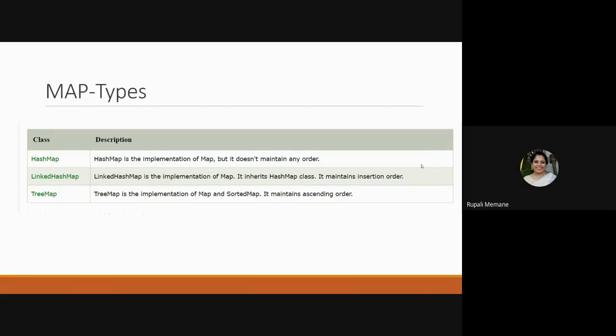So here you can see the difference. In hash map, the order is not going to be maintained, whereas in linked hash map, the insertion order is going to be maintained. And lastly we have the tree map, which is again the implementation of the map and sorted map, and it is going to maintain the ascending order. So these are the three types of map which we are going to study in today's session.